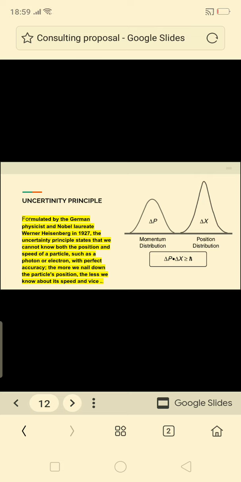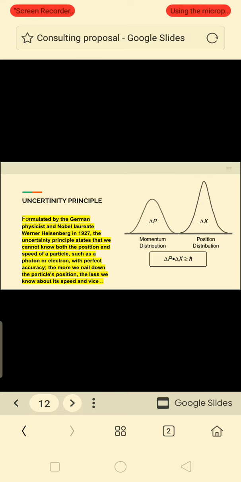We cannot find the exact position and exact momentum of the particle, such as the proton or electron, with perfect accuracy. The more we nail down the particle's position, the less we know about the speed, and vice versa. Suppose we find out the position of the particle, we cannot find out the speed of the particle.